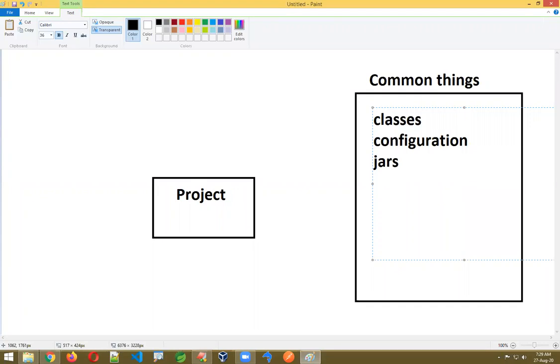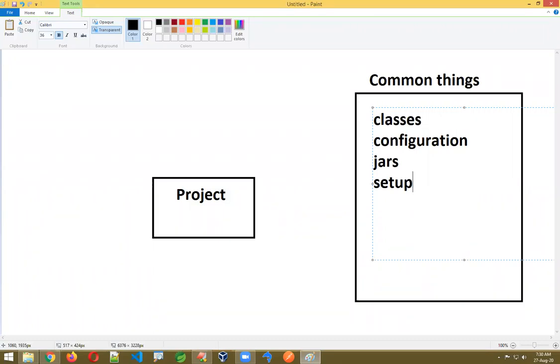For example, if you take a database, the OJDBC jar or MySQL jar is common. Even common setup: at the start we have to create some configuration files, create this project, these many folders required, inside this we have to create this folder like this.